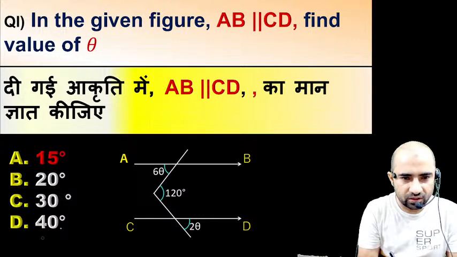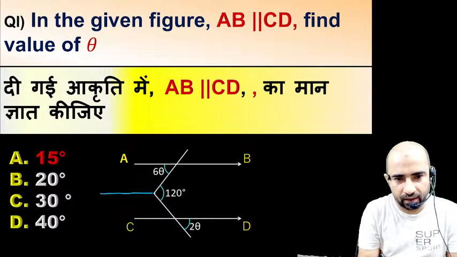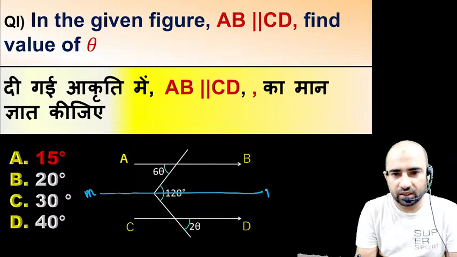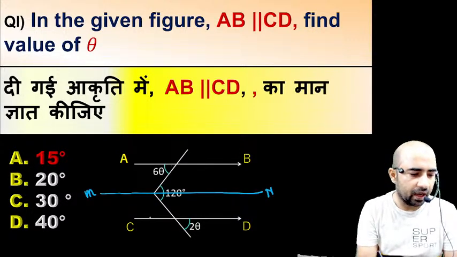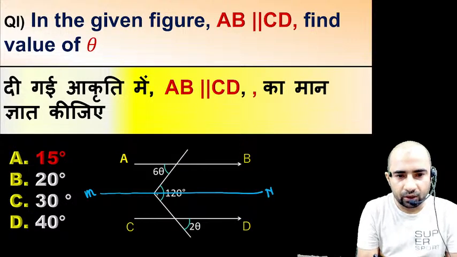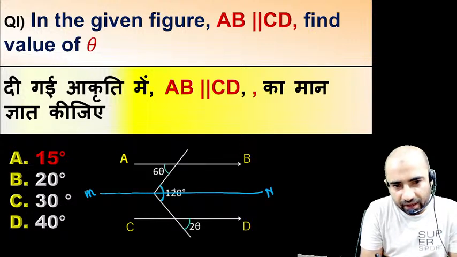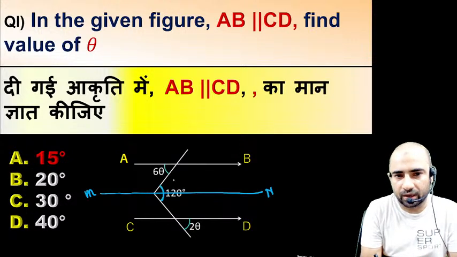Just see here. First we have to draw a parallel line which is parallel to AB and CD. Now this is the parallel line MN. And now you can see here this MN is parallel to AB as well as parallel to CD. Now this angle is 6 theta and this total angle is 120. Now we have divided this 120 angle into two parts.